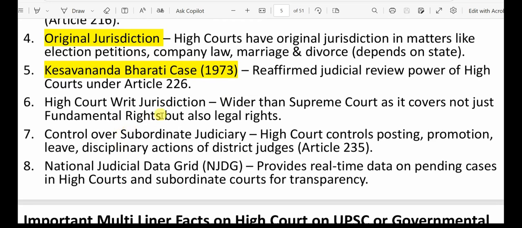Next, we have High Court writ jurisdiction. This is wider than the Supreme Court, as I already mentioned, because it not only covers fundamental rights but also legal rights. So it has control over the subordinate courts. Then we have the National Judicial Data Grid. What it does is provide real-time data on pending cases both in high courts and the subordinate courts. So it helps to track and makes things more transparent.